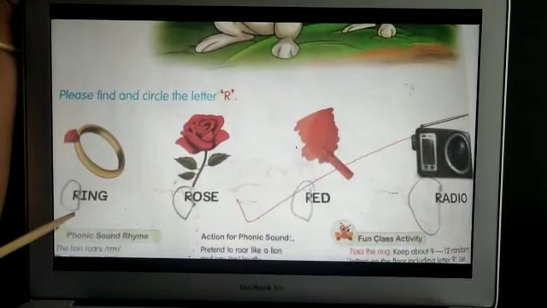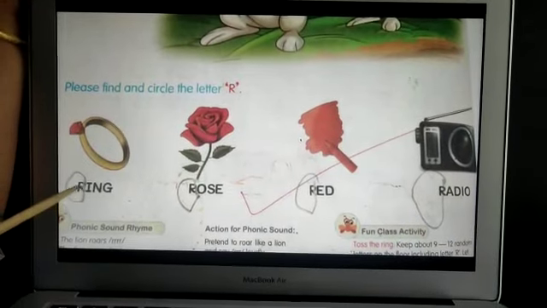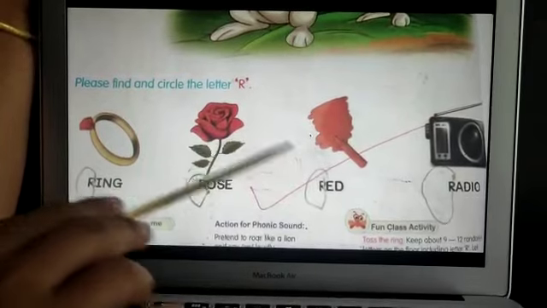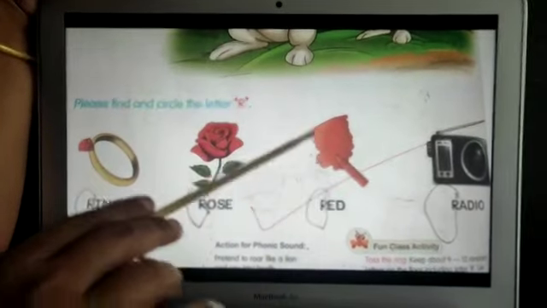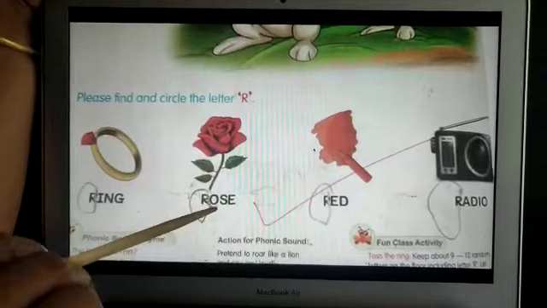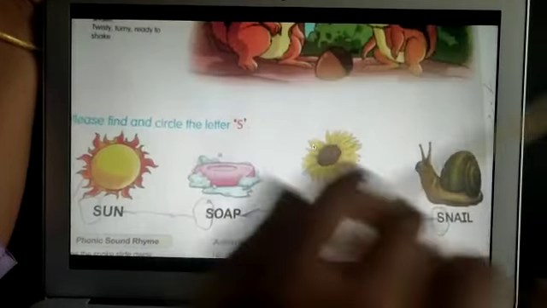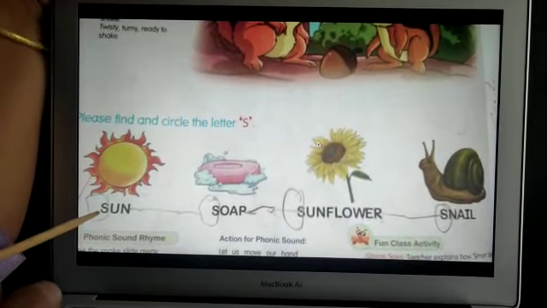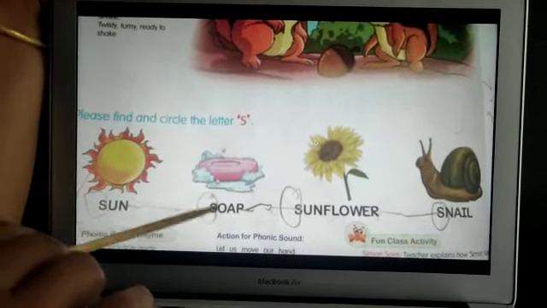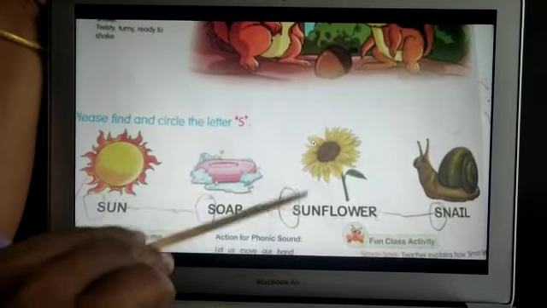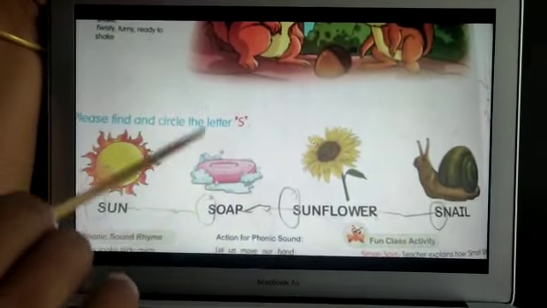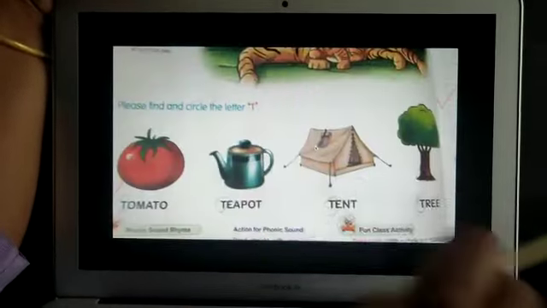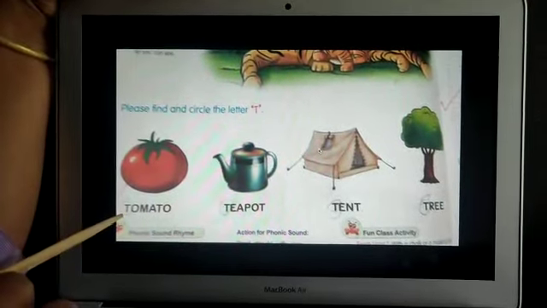It's time for R. R for ring. R for rose. R for red color. So R says R, R, R. It's time for S. S for sun. S for soap. S for sunflower. So S says S, S.